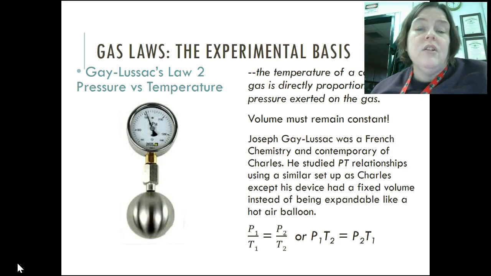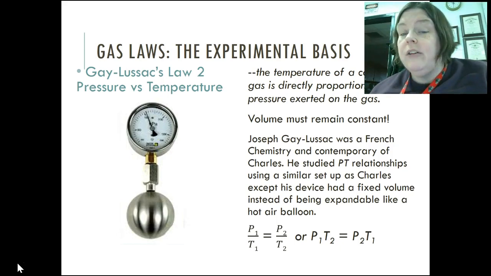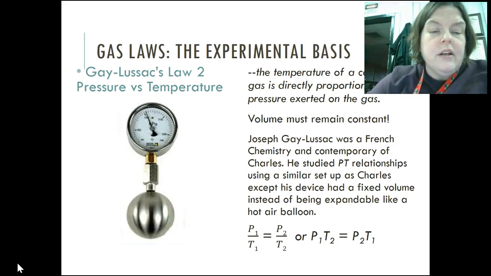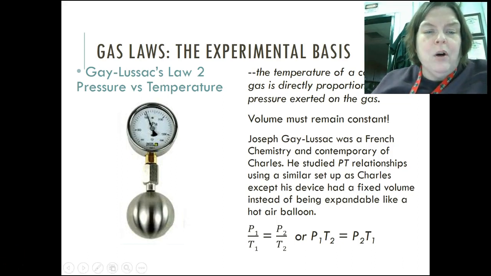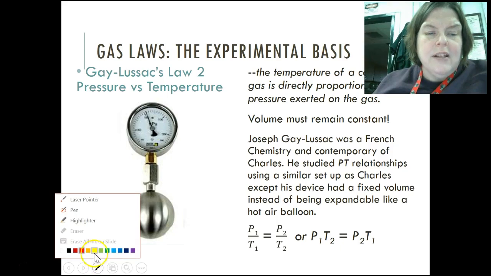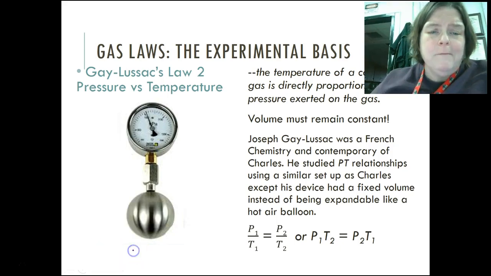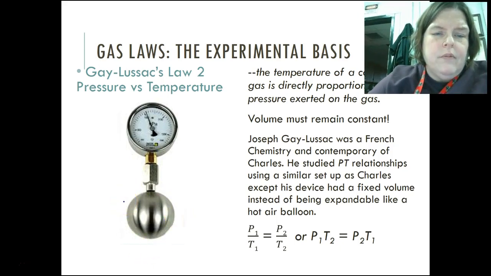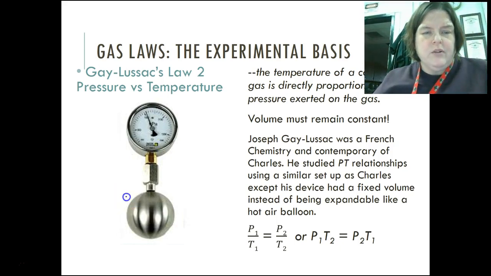So this device right here, some people call it an absolute temperature measurer. Some people call it a Gay-Lussac's apparatus. But what you will notice is that we have a device down here that has this bulb on the bottom. I just need to use my marker here because I can't seem to get a pen to come up on this thing right at the moment. So I see this device right here. Okay, that device right there. I'm not sure what's going on, but my touch screen is not working. Nothing's working. Okay, so you see the bulb down here. Let me just get rid of it. Laser pointer. Okay, here we go.